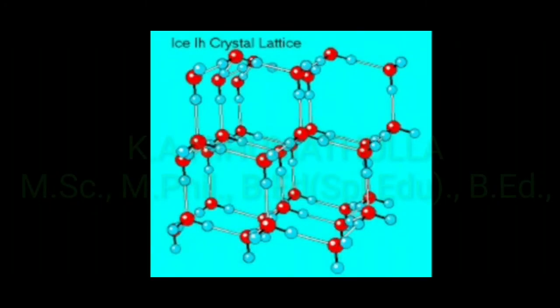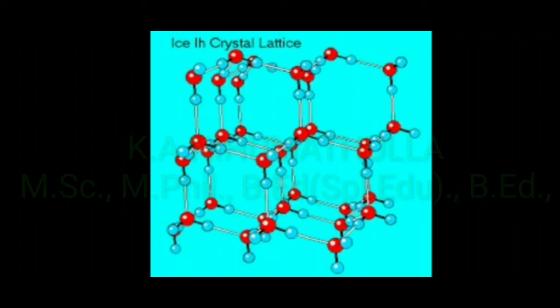An example of a hydrogen bonded molecular solid is ice. The red balls denote oxygen and blue balls denote hydrogen, with two hydrogen atoms attached to one oxygen atom.